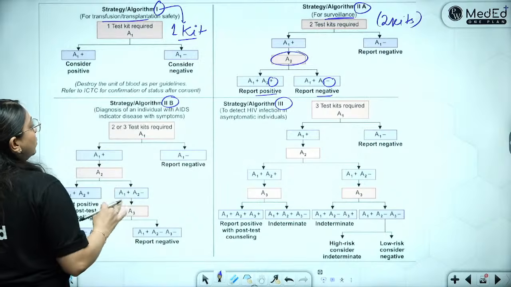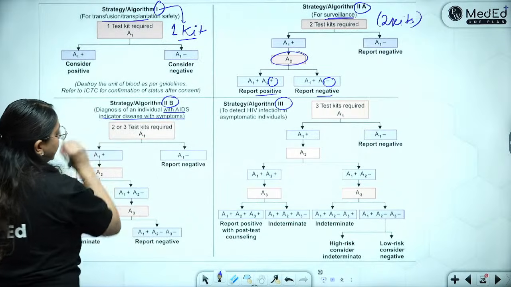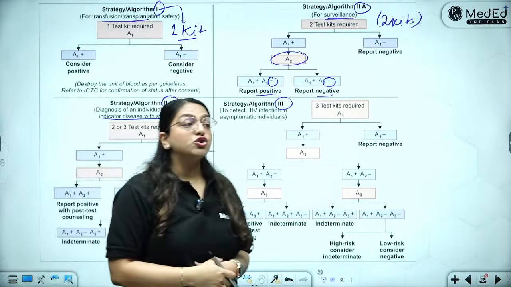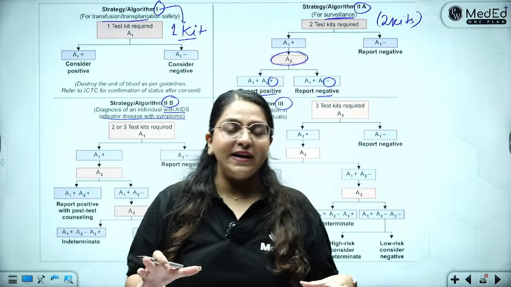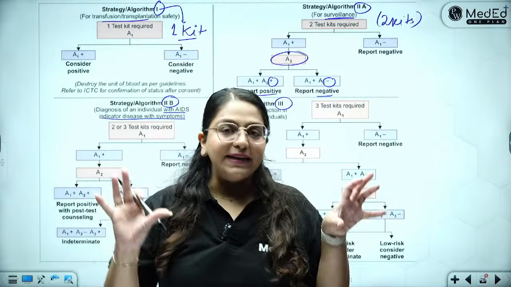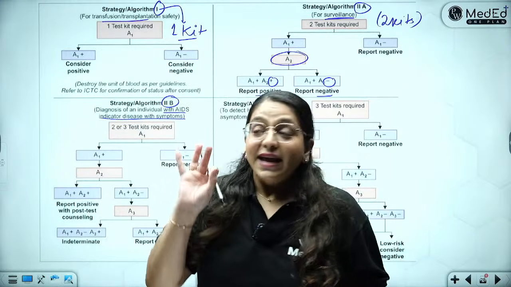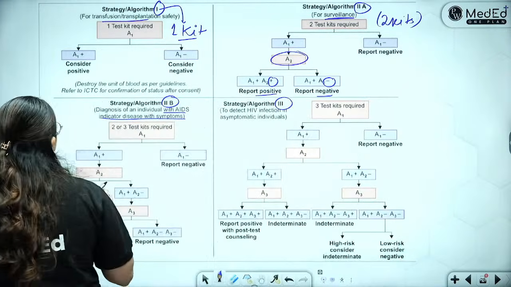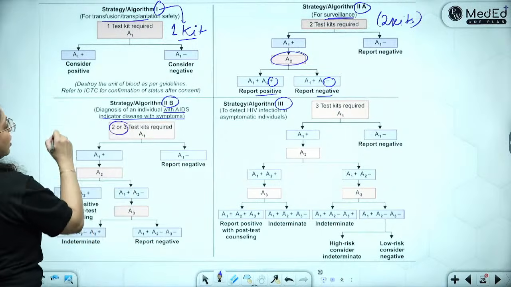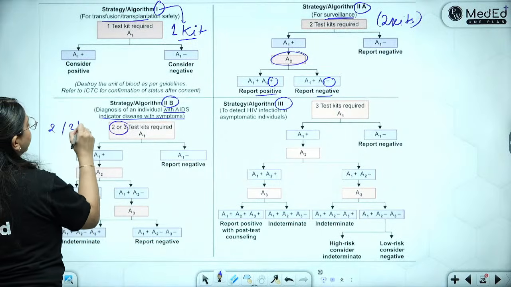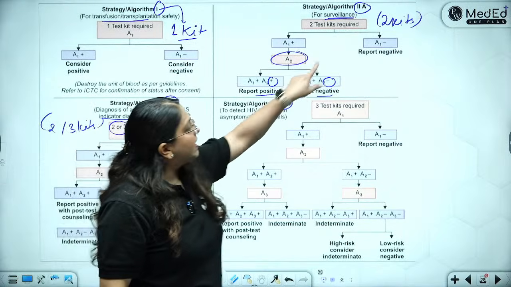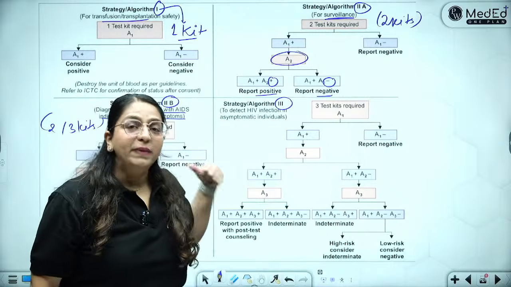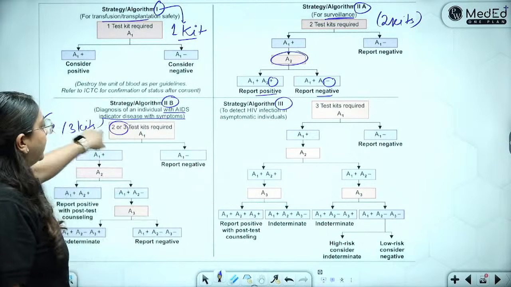What is 2B? 2B is done with AIDS indicator disease symptoms, meaning people who are showing signs and symptoms, the clinical features of AIDS, and now you want to detect AIDS in them. In them you will do 2 or 3 kits. So in algorithm 1 you used 1 kit, in 2A 2 kits, and in 2B you use 2 or 3 kits.